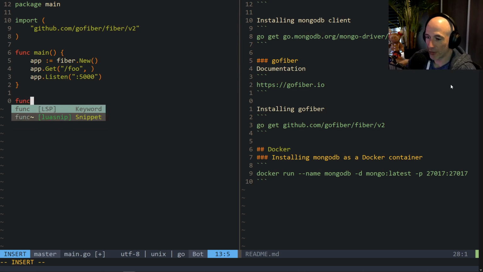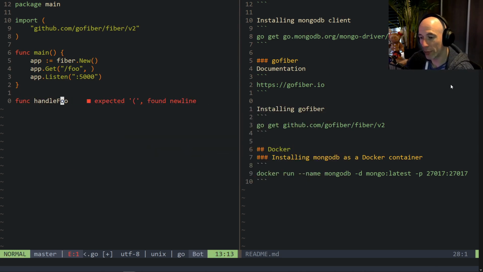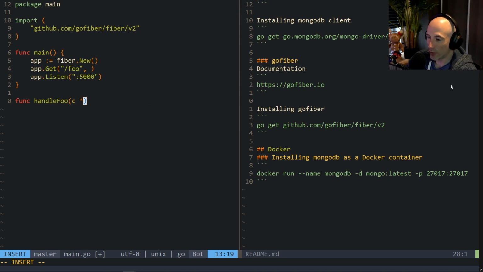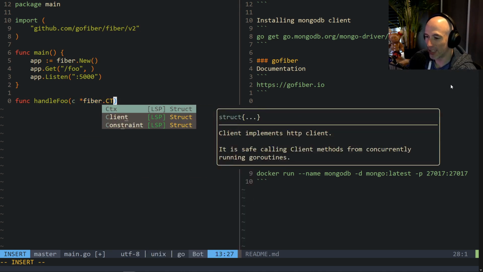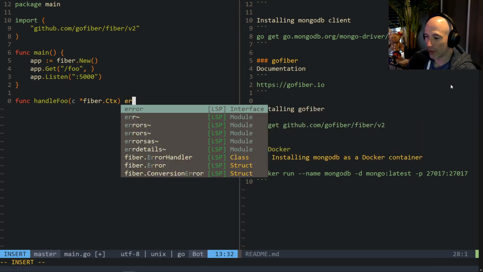So basically, let's make this function real quick. For example, func handleFoo. Always very good practice to put handle before your name, because this is /foo. That's very, very convenient to do, and a lot of people, your colleagues, will be happy that you do that. So we're going to say handleFoo. It's going to take in a c, and it's going to be, I think, a pointer to a fiber.Ctx. And it's going to return an error, right?